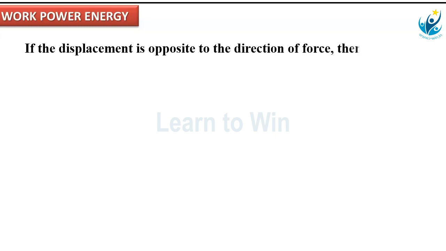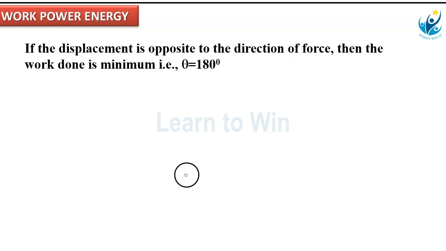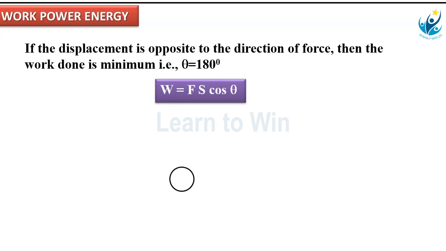Next one. If the displacement is opposite to the direction of the force, then work done is minimum. Why? Because theta is 180, cos 180 is -1. So work done is negative. W equal to Fs cos theta. What is theta now? 180. Cos 180 is -1. So minus Fs. W is the negative of the product of the magnitudes of force and displacement. That gives the work done. So that is negative work when theta is 180. It means that the work done is the minimum work done.